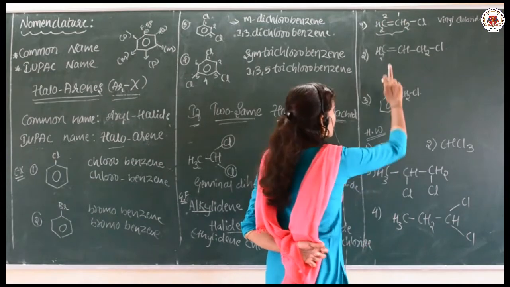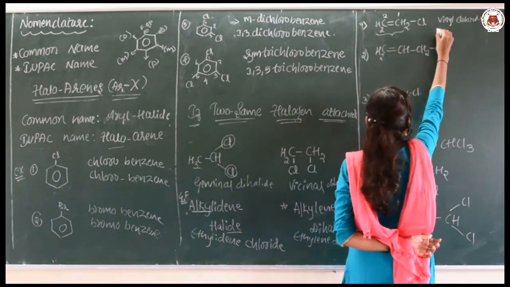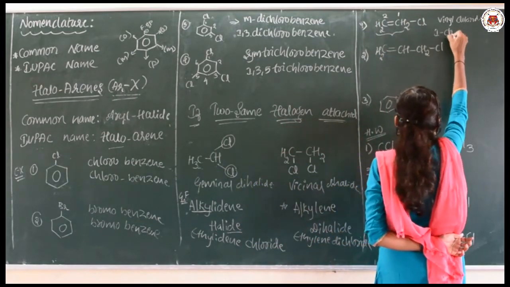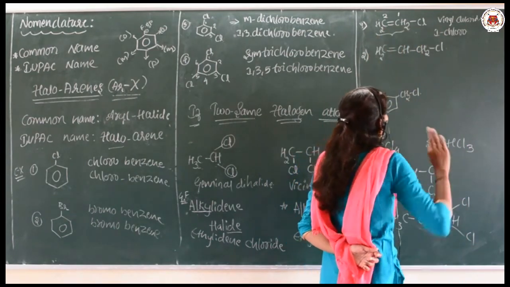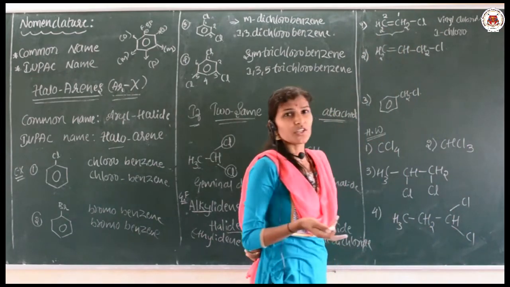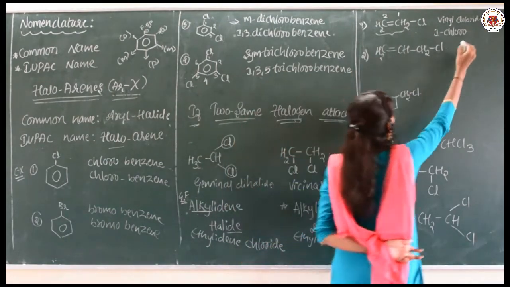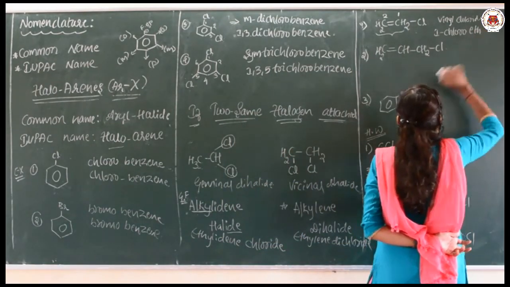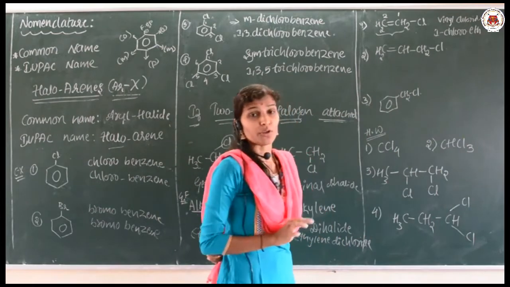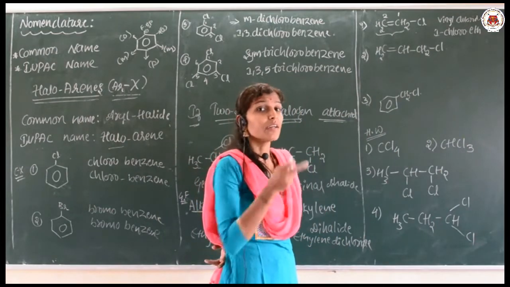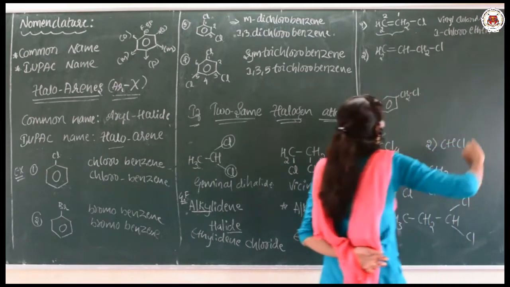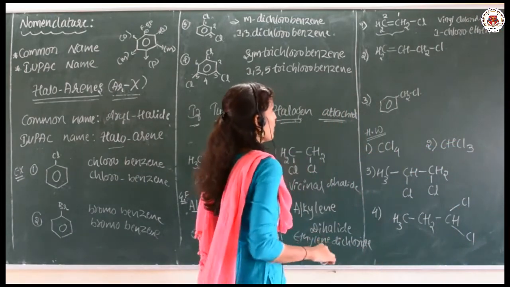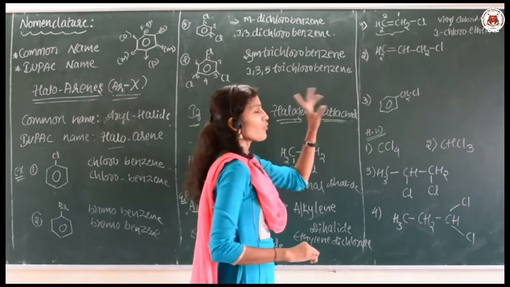For the first carbon, chlorine is attached, so 1-chloro. How many carbons are there? Two, so use eth. There is a double bond, so you should not use ethane; you have to use ethene. 1-chloroethene is the IUPAC name of that compound.